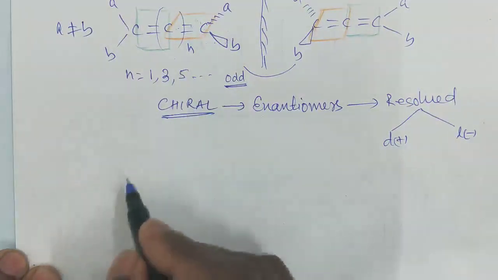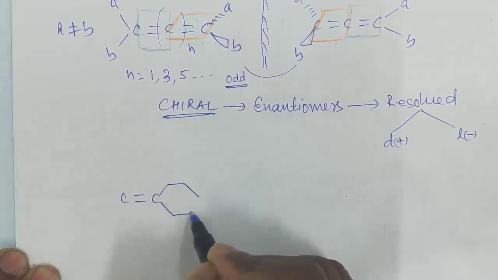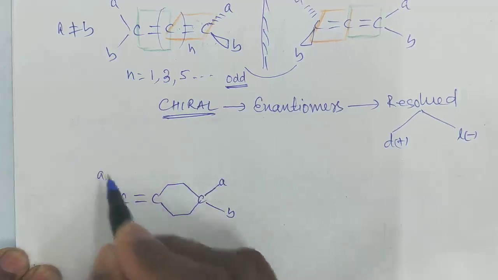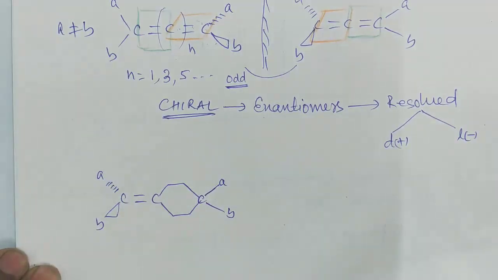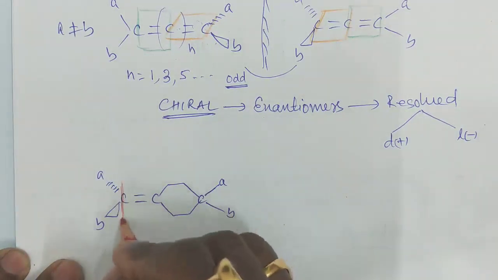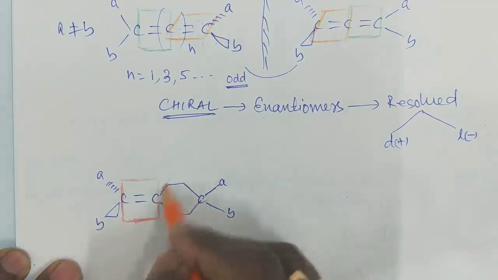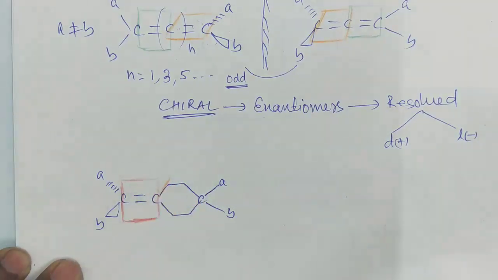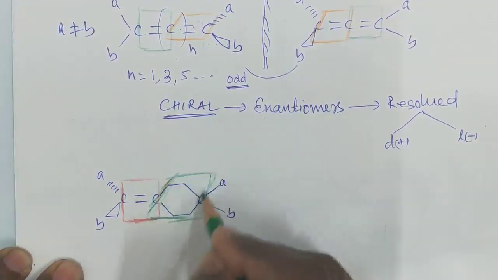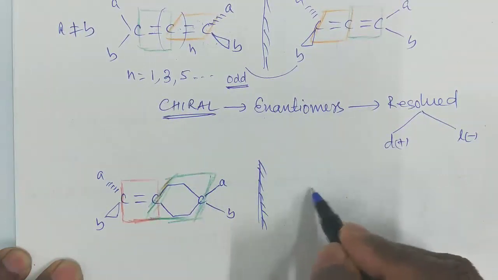If you take the same criteria for that, I have already discussed it in geometrical isomerism, although I am again giving you A, B, A, B. Suppose that this molecule is given, so definitely the plane of this C double bond C and the plane of this ring, they are perpendicular.